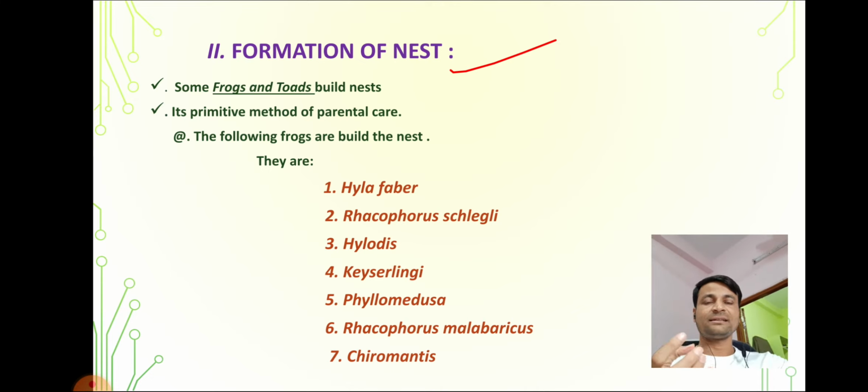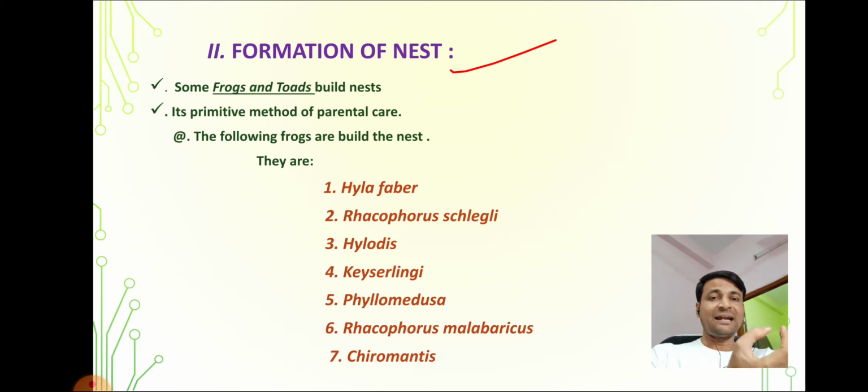Diurnal means they are active in the daytime; toads are active at night. Second feature: frogs lead an aquatic life. Toads live on land, under rocks as well as in damp places. Remember these things.